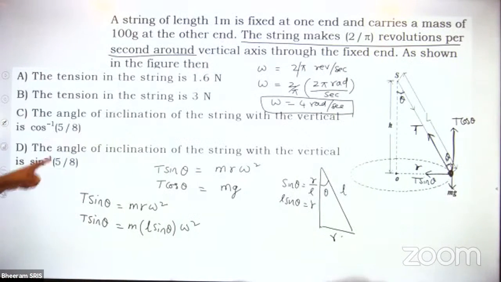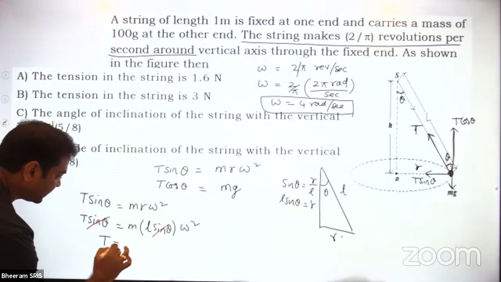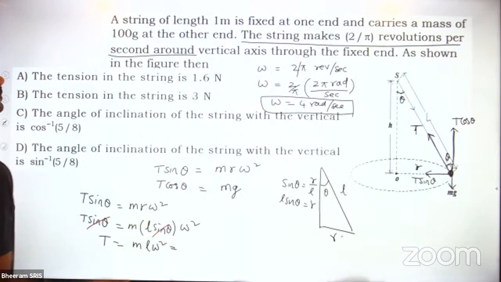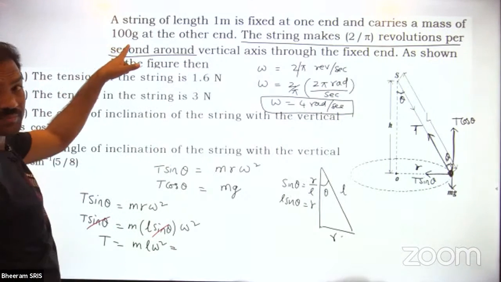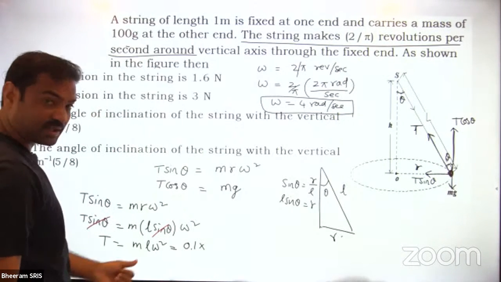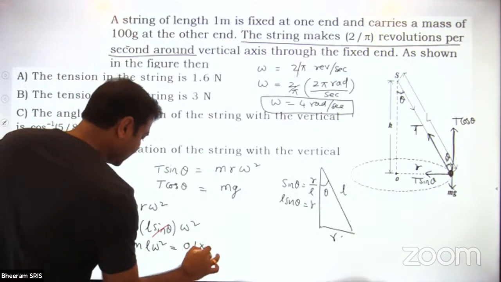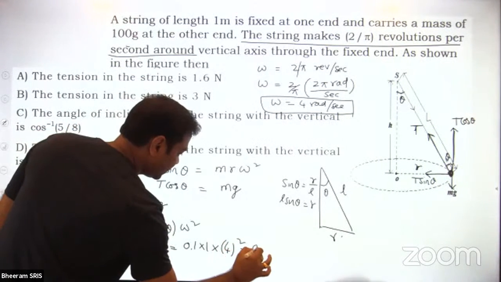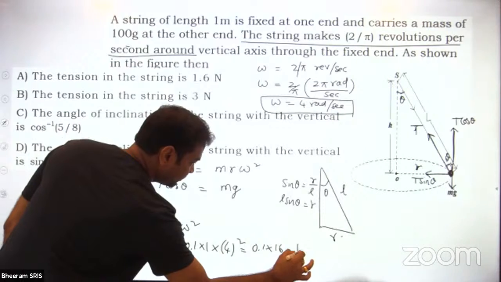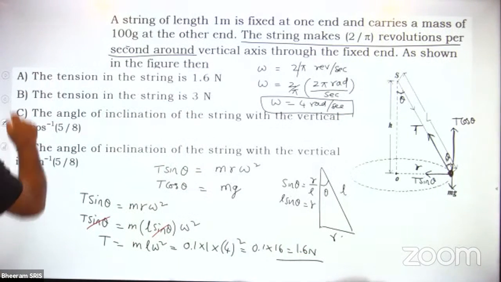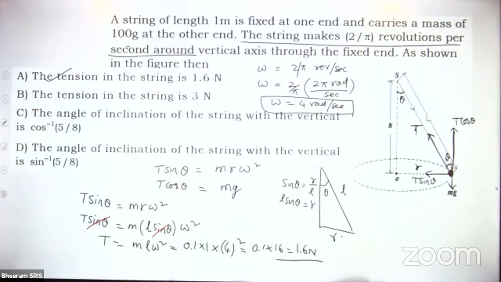So sin theta will cancel out. Then what is the tension acting? m L omega square. So directly you can find out the tension value. What is the mass given? 100 grams, which means 0.1 kg. So then we'll get it in newtons. L value is 1 meter in MKS units, omega value is 4, square it, then 0.1 into 16, which is 1.6 newton. That is the tension value. So A should be the answer.